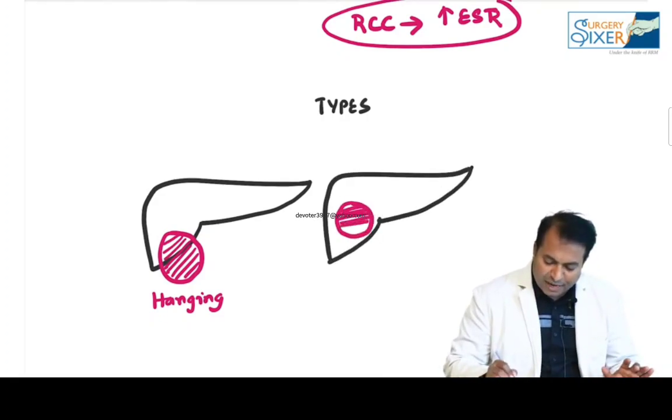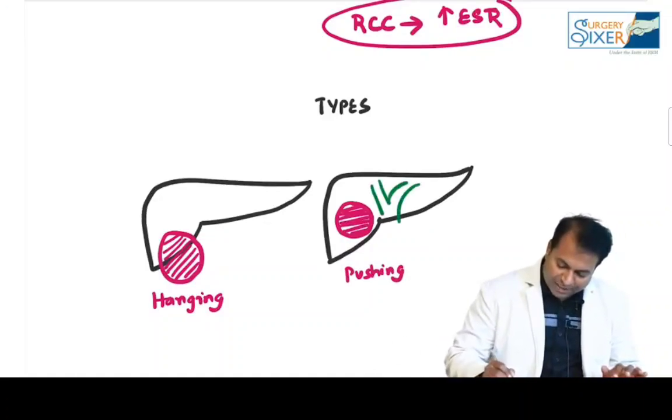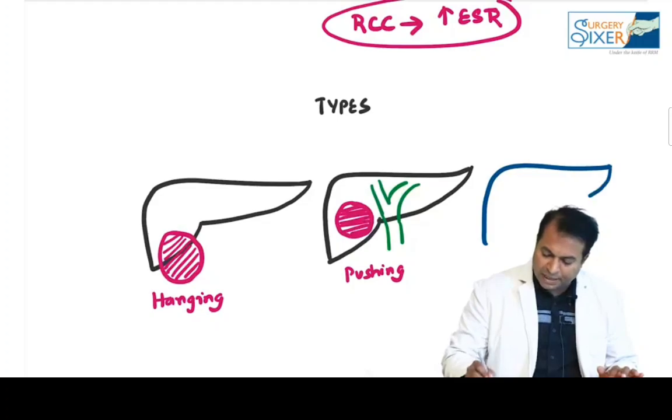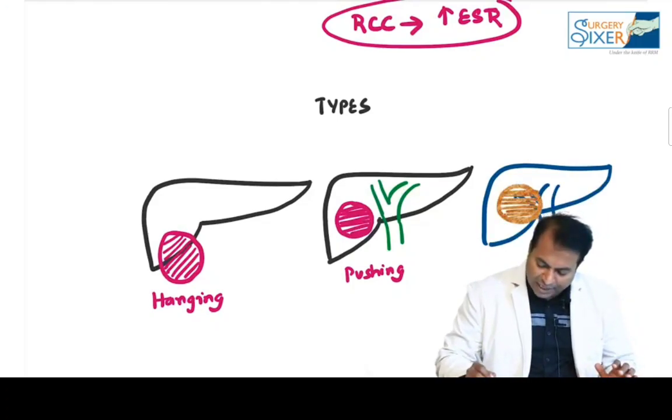This will push the vessels and bile duct, but there is no infiltration. This is the pushing type. It will just push the bile duct and vessels, but there is no infiltration. And the third type is the infiltrating type. The bile duct, hepatic vein, artery, anything can be infiltrated by the tumor. That is known as the infiltrative pattern.